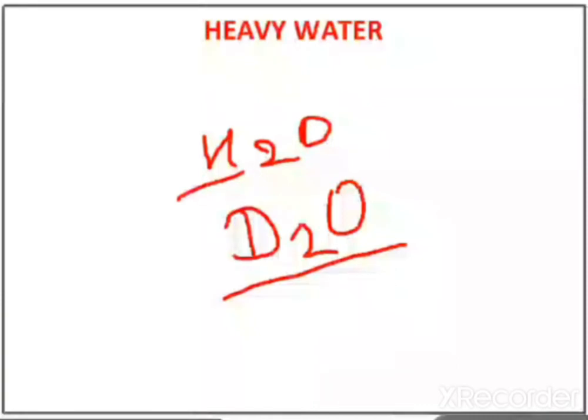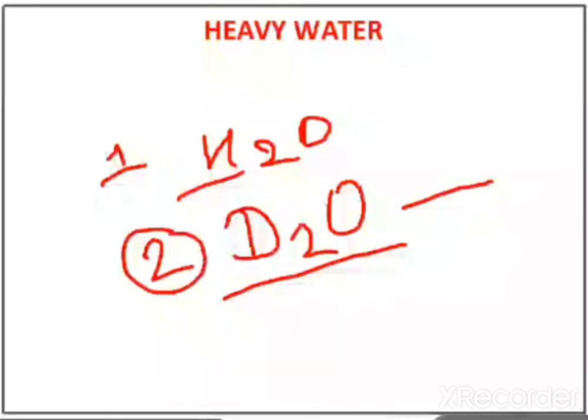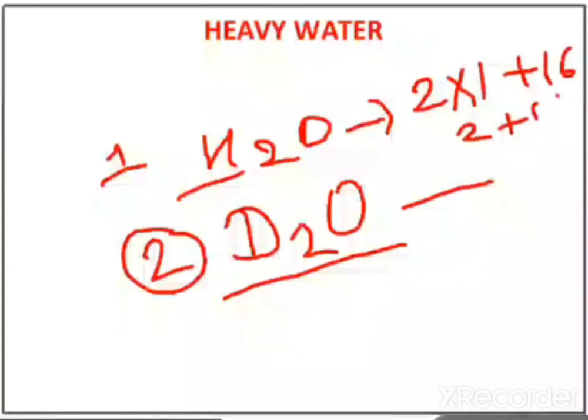Why is it heavy water? Because protium and deuterium have the same atomic number, but the mass number is different. The mass number of protium is 1, and the mass number of deuterium is 2. So in this case, the water will be heavier. See, in H2O, the total number of hydrogens is 2, mass of hydrogen 1, plus mass of oxygen 16. So this will be 2 plus 16, meaning 18. The molecular mass of normal water is 18.